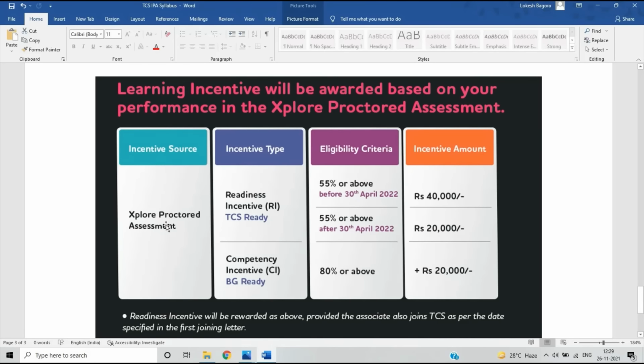If you score 55% or above before 30 April 2022, the incentive amount is 40,000. If you score 55% or above after 30 April, the incentive amount is 20,000.